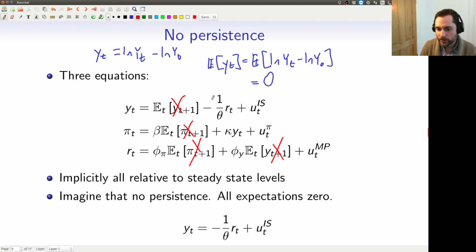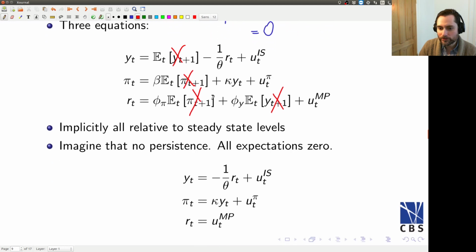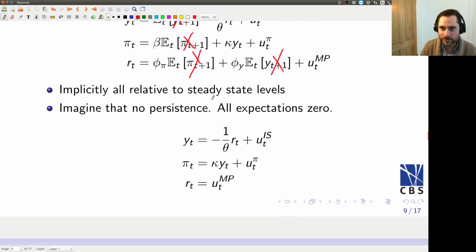All right. So then let's rewrite the equations just with what's left over, with no persistence. And we get these guys here. All right, so we have three equations, but you can see that what we want to do is put the exogenous variables on the right-hand side and the endogenous variables on the left-hand side.